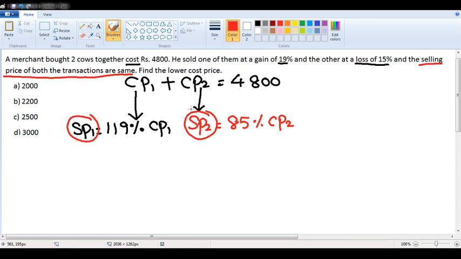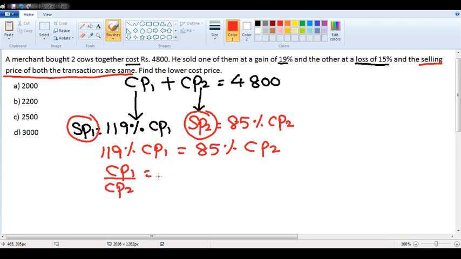Left hand side is the same. Please equate the right hand side. If I equate, 119% of cost price 1 is 85% of cost price 2, right? If I simplify, cost price 1 by cost price 2 will become 85% divided by 119%. This is nothing but the percentage will cancel.